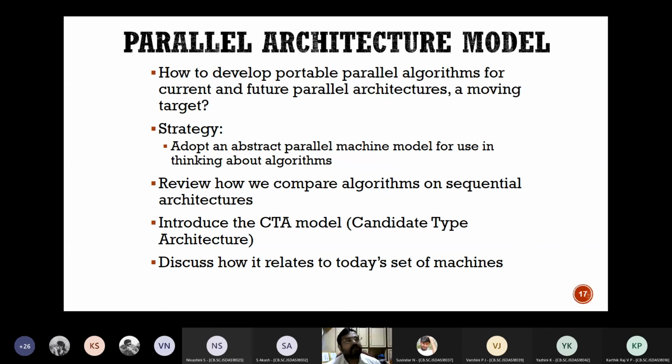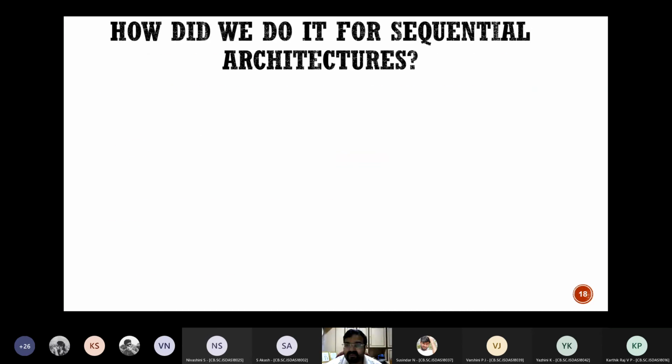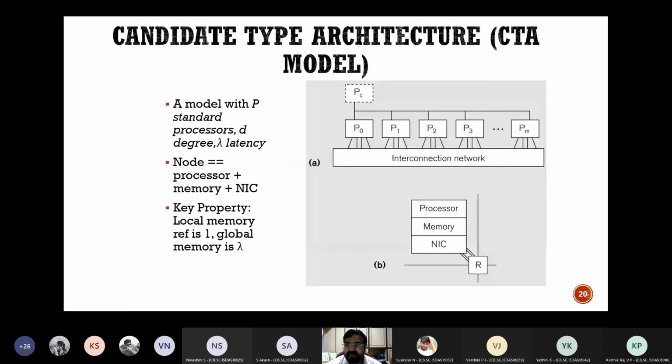We need to have the model in such a way that we should be able to easily integrate any kind of architecture. And this CTA or candidate type architecture, this is a simplistic example. P0 can be a different configuration, P1 can be different configuration, P2 can be different configuration, P3 can be different configuration, and all of them are connected together.